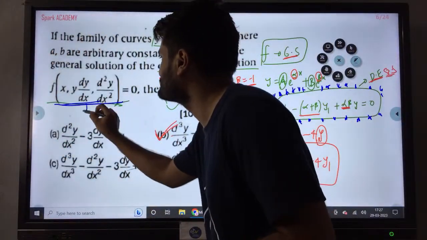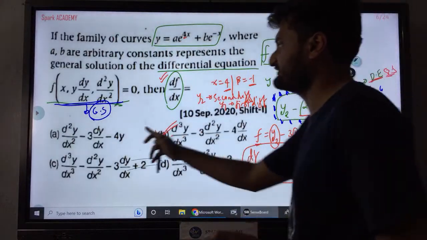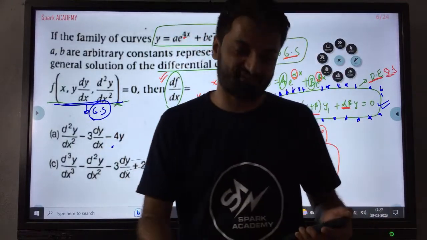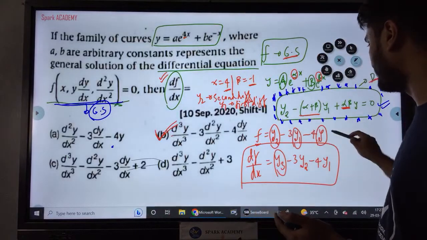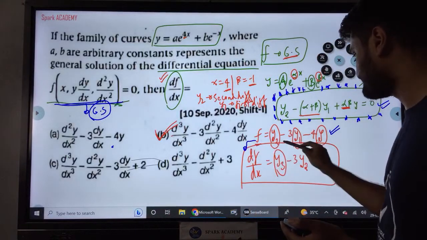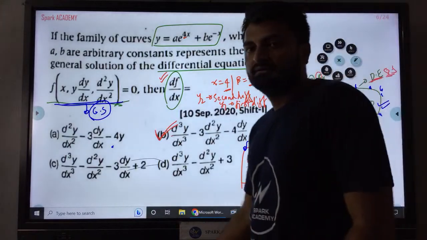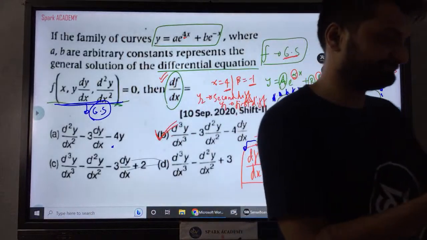This is just the solution. If they had just asked for the solution, this would have been the answer, which is the first option. But they are asking you to differentiate the solution once again. That is why, after finding the solution using the shortcut, I have differentiated once. So second becomes third, first becomes second, and nothing becomes first.